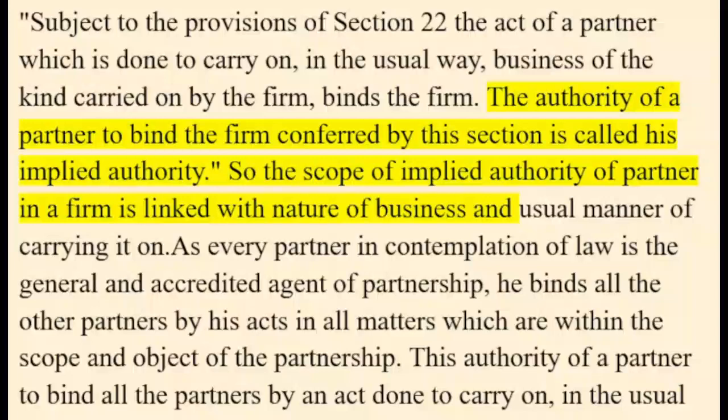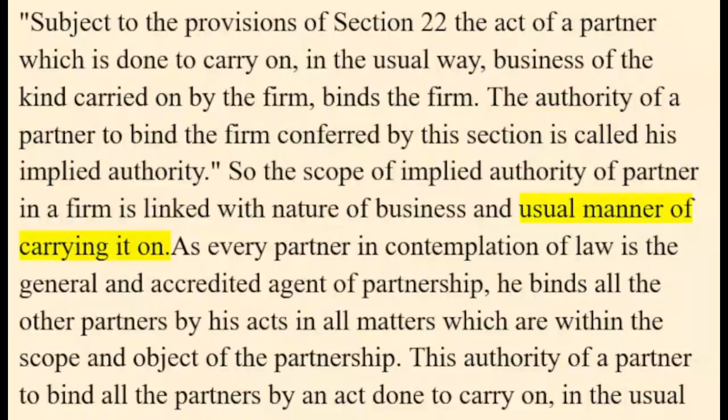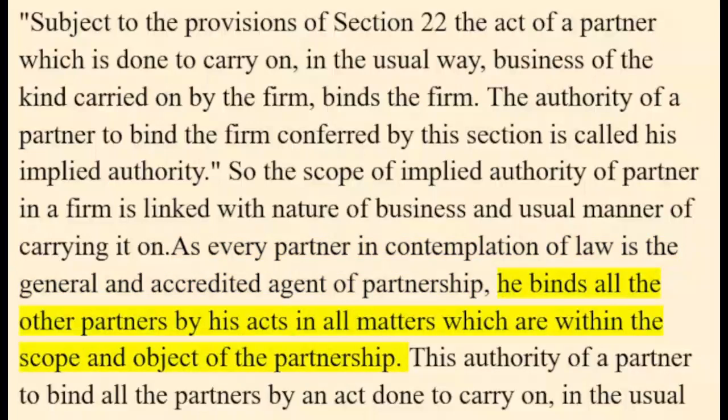So the scope of implied authority of a partner in a firm is linked with the nature of business and the usual manner of carrying it on. As every partner in contemplation of law is the general and accredited agent of the partnership, he binds all the other partners by his acts in all matters which are within the scope and object of the partnership.